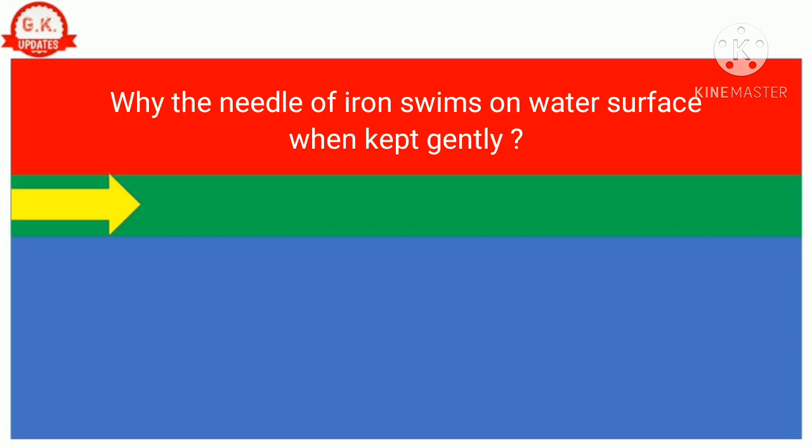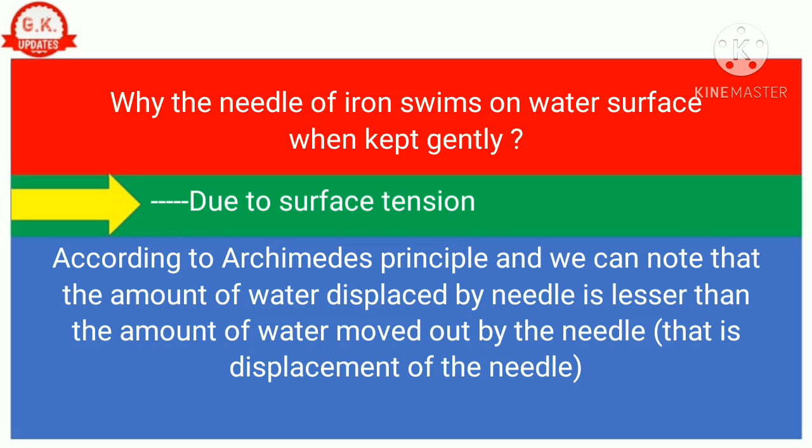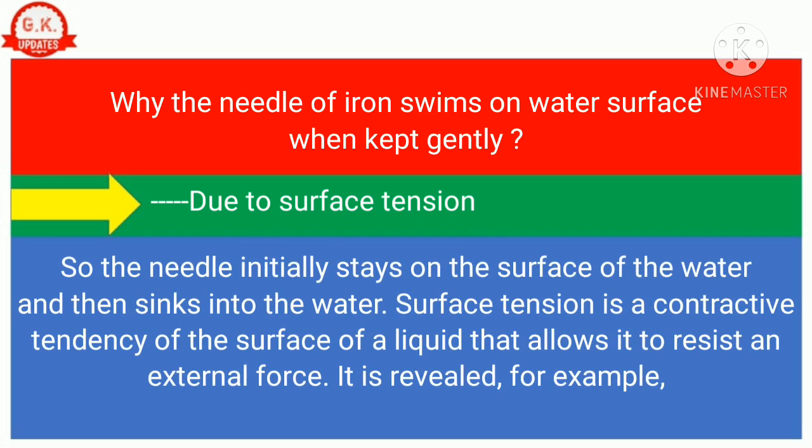Question number 11. Why does the needle of iron float on the water surface when kept gently? Correct answer is due to surface tension. According to Archimedes' principle, we can note that the amount of water displaced by the needle is lesser than the amount of water moved out by the needle, that is, the displacement of the needle. So the needle initially stays on the surface of the water and then sinks into the water.